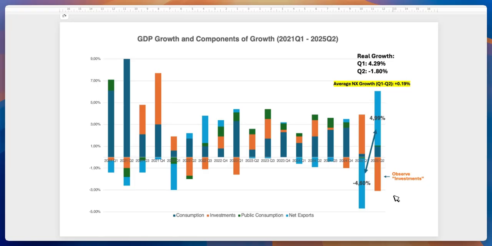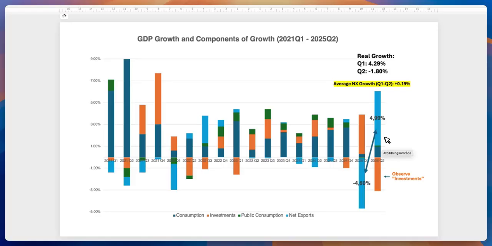We know GDP consists of consumption, investments, public consumption, and net exports. And if we have a situation where the net exports become quite large or quite negative, then it will skew the numbers. And that is exactly the situation we saw in Q1. Because of the tariffs, we saw a lot of US businesses front-running this and importing a lot of goods from Europe and elsewhere to avoid the tariffs. And that actually gave us a negative impact on GDP of 4.6%.